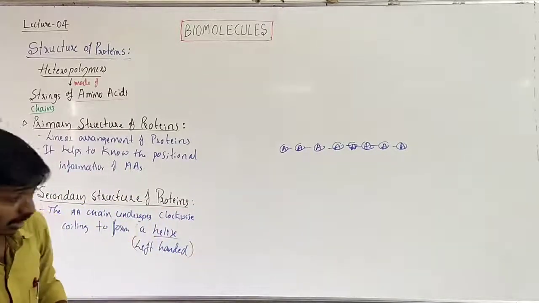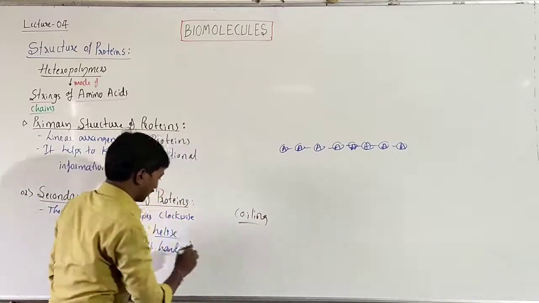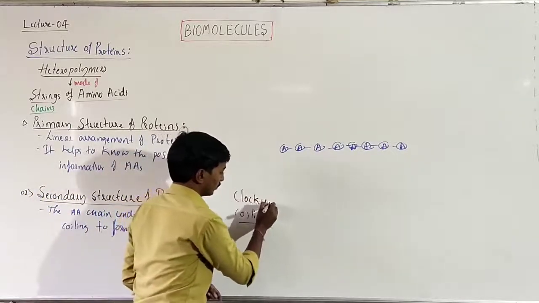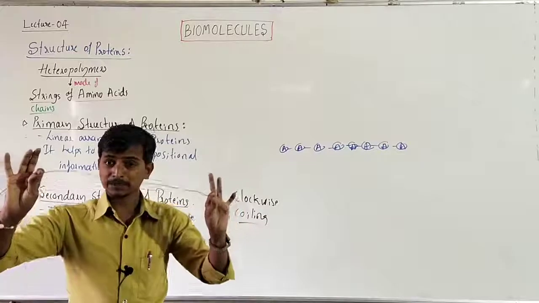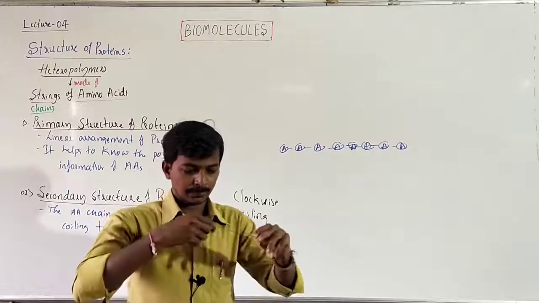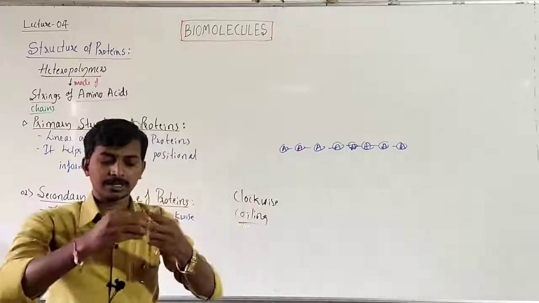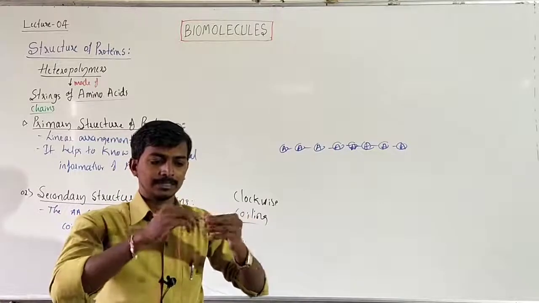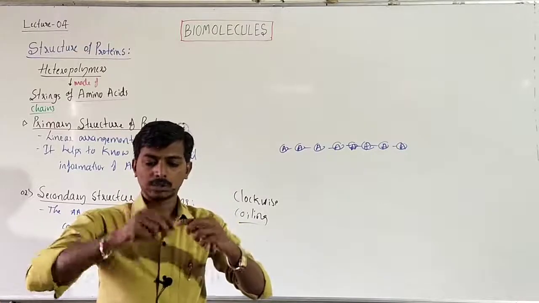I just said that from primary to secondary there is a process called coiling. The coiling is in a clockwise manner. So when this primary protein starts coiling upon itself, like this it will start making clockwise coils.